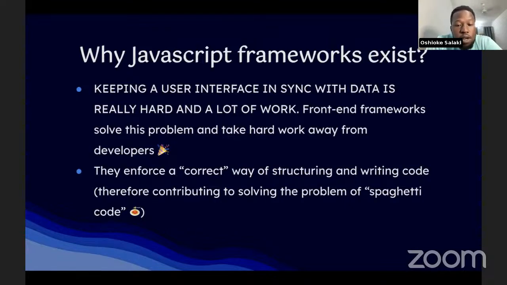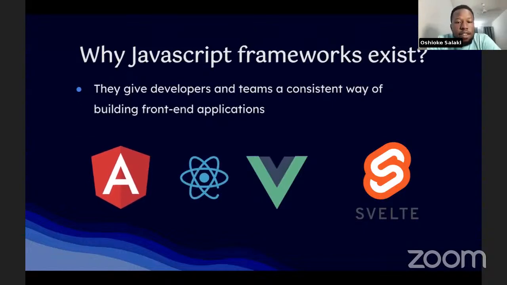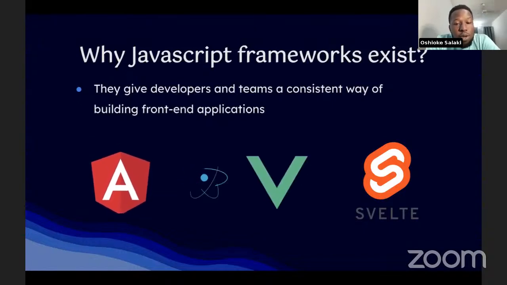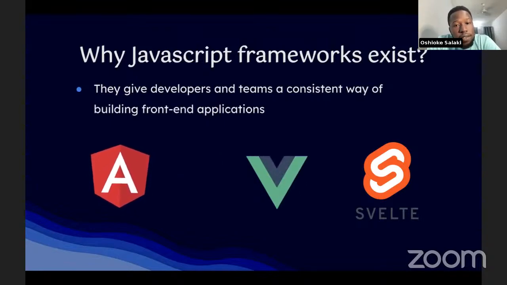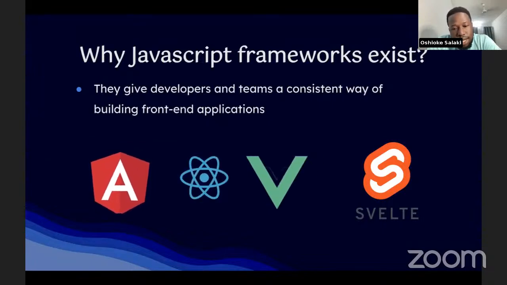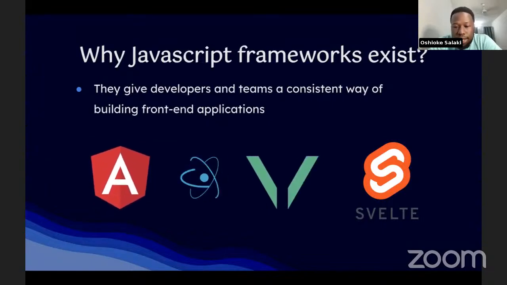The second one is that they enforce a correct way of structuring and writing code, therefore contributing to solving the problem of spaghetti code. That means we don't have to write a lot of unnecessary code. With the use of frameworks, we're able to shorten the code that we write and avoid spaghetti code. So they give developers and teams a consistent way of building front-end applications. Some common JavaScript frameworks are Angular, React, Vue.js, and Svelte.js. And today we'll be talking about React.js in particular.